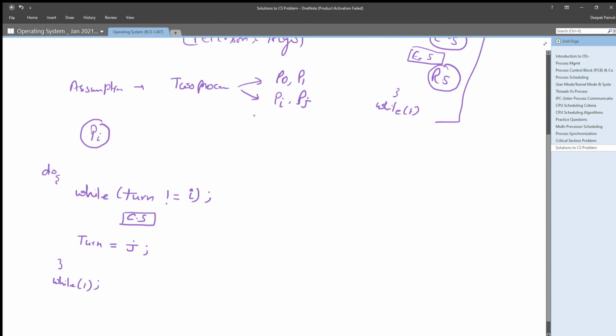So this is the first algorithmic two process solution. This is algorithm 1 given by Peterson as a two process solution. So this is the code for Pi.